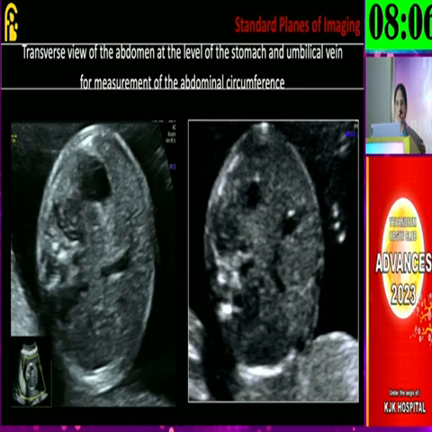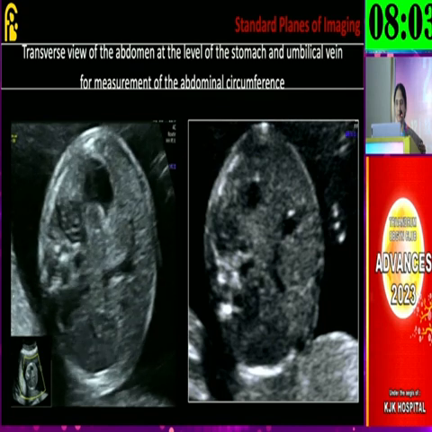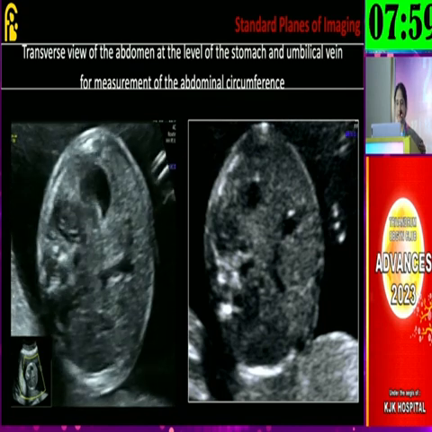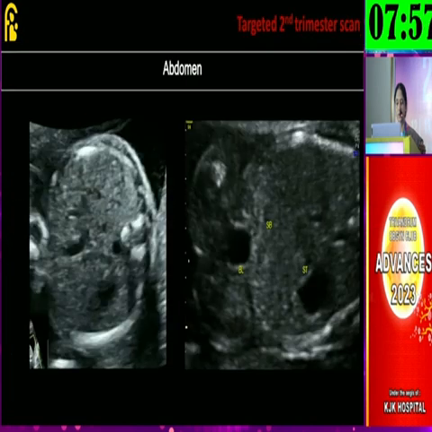As we move down, we go into the abdomen, which can be studied in three levels. The stomach level at the umbilical vein, and measurement of the abdominal circumference is taken. The two important anechoic structures which have to be documented always from 14 weeks of gestation are the fetal bladder and then the fetal stomach. The portal vein can be appreciated as well, and the gallbladder. We can appreciate the portal vein by putting the color.